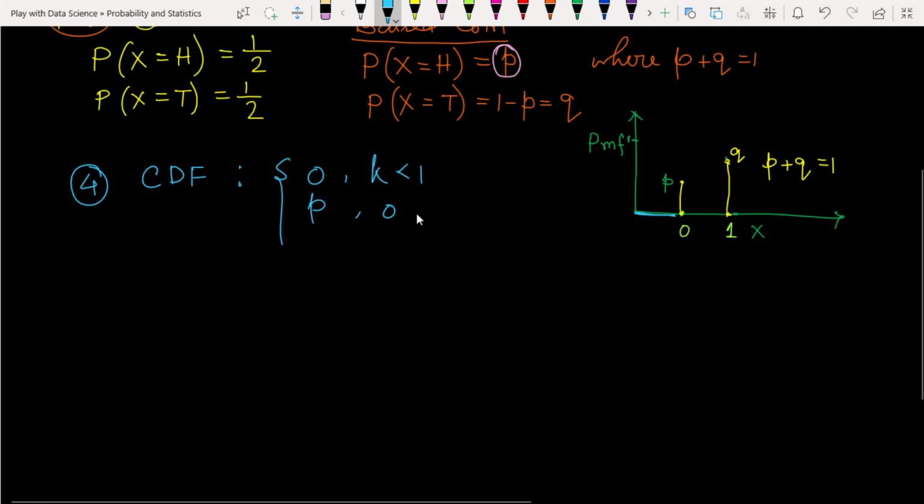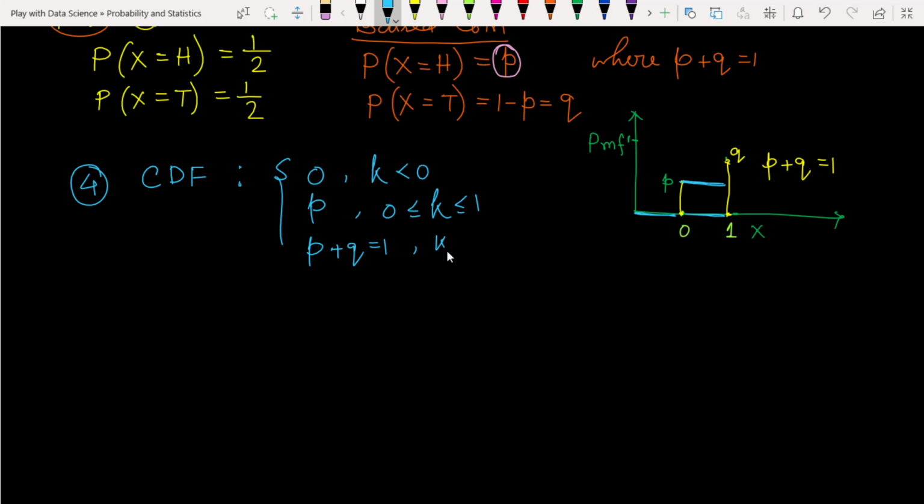So it will be 0 in these regions, up to this point. When we reach P, its value will be 1, meaning when it is P plus Q. It will be 1 when k is greater than 1.